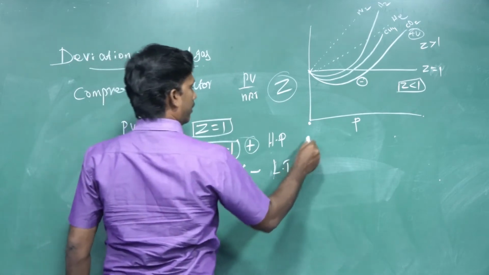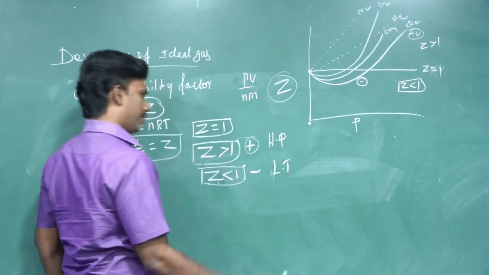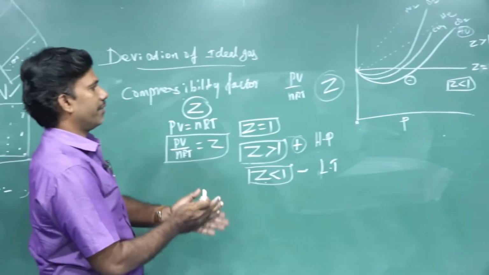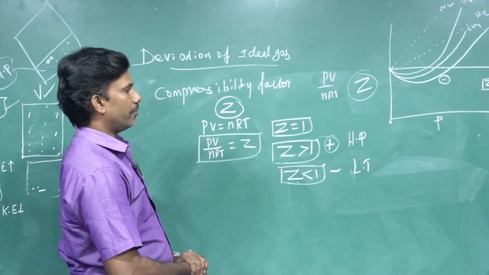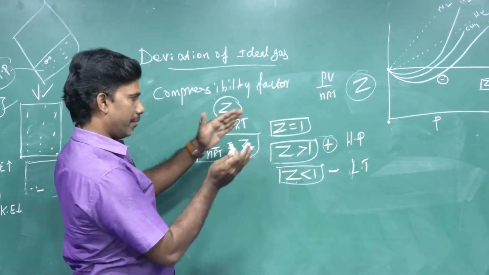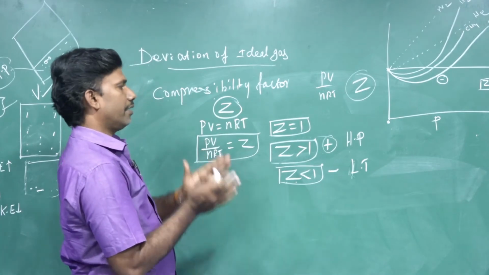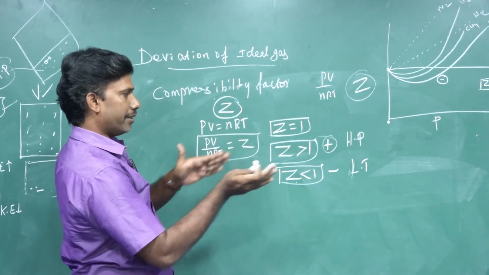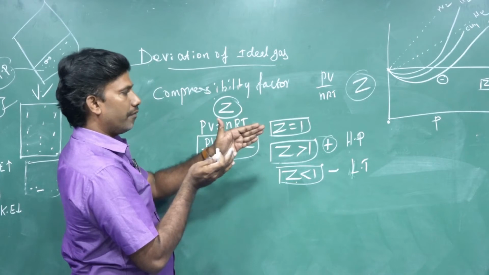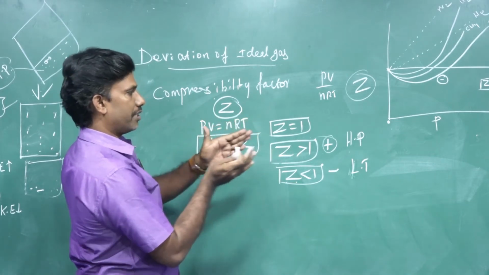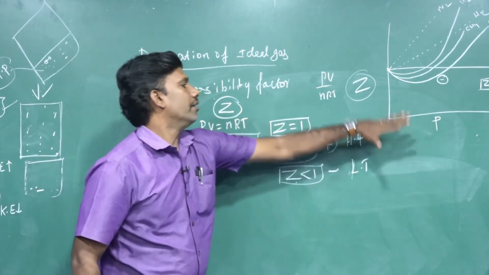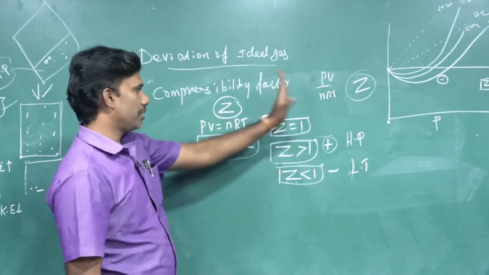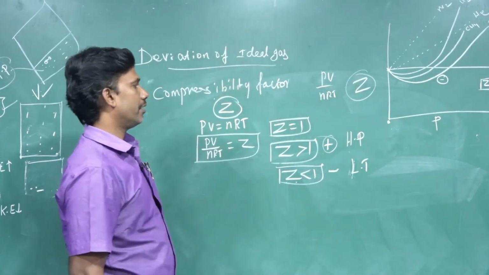Then one more graph is there, which we can see as a colored graph in the book. I cannot show it on the board itself. There, particularly for nitrogen, they have taken different temperatures with various pressures, and that will be shown in the book. You can see the individual gas, nitrogen alone, has a graph plotted.